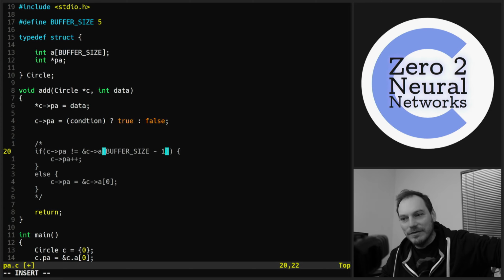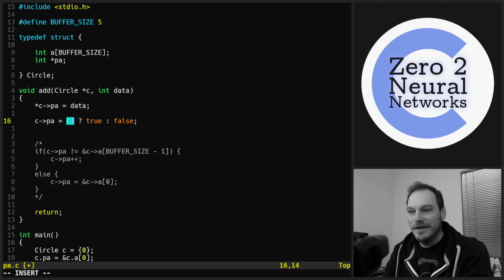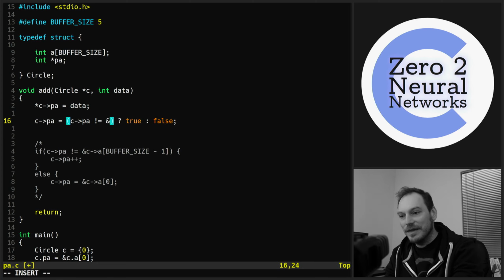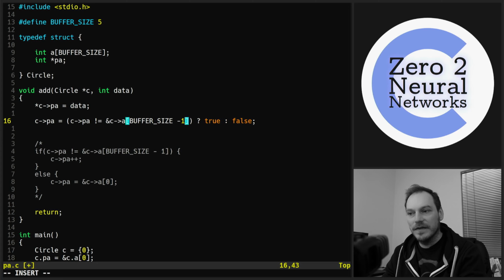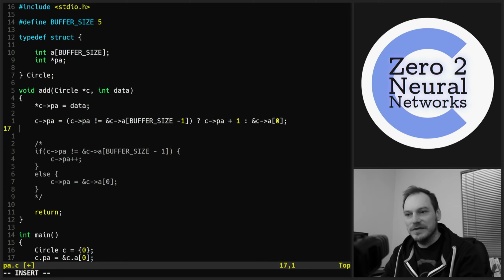And we're going to rewrite this, but it's basically exactly the same thing. We're going to rewrite it as a ternary. And what we need to do, the condition is CPA is not equal to the address of CA buffer size -1. And if that's true, we're going to do CA plus 1. We're going to increment by 1. And if it's false, we're going to do the address of CA at position 0.